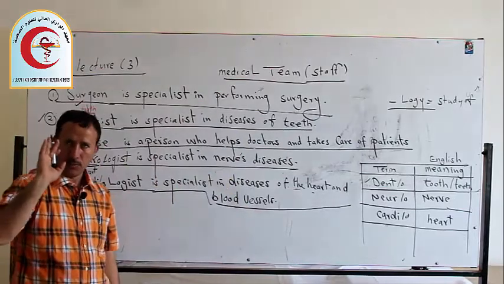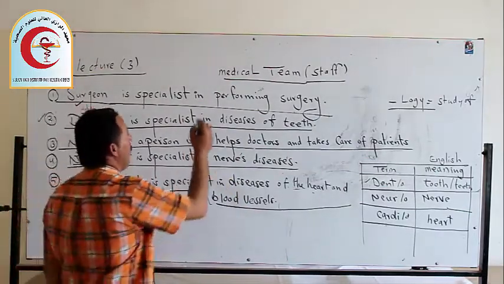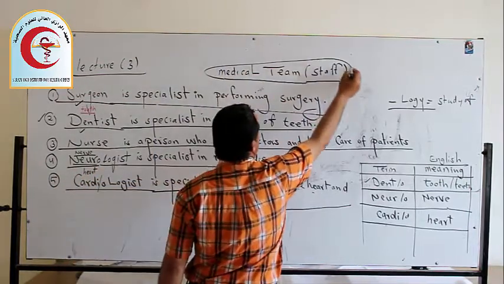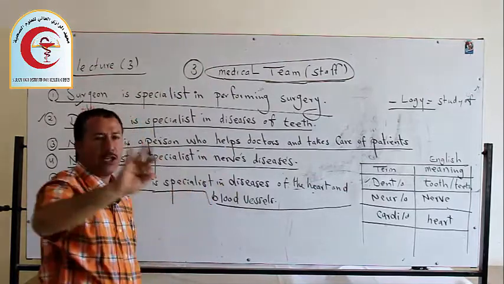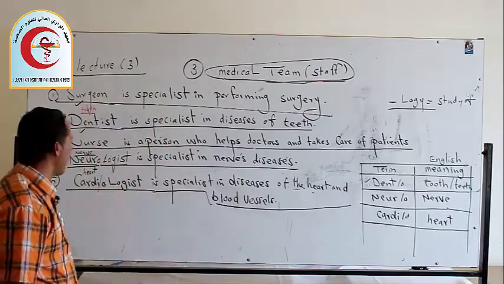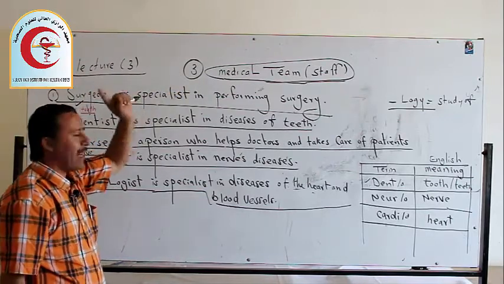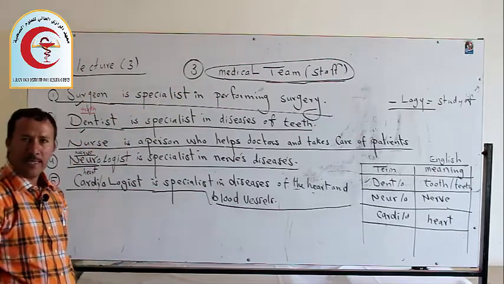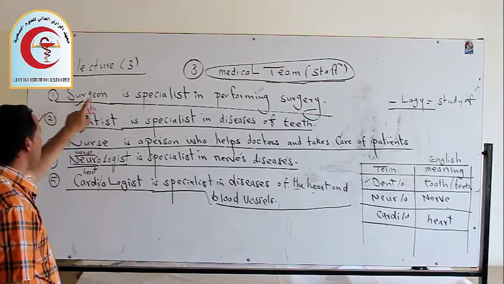Again, our lecture is about the medical team. This is lecture 3. The title of the lecture is medical team or staff. Number 1, we have surgeon.